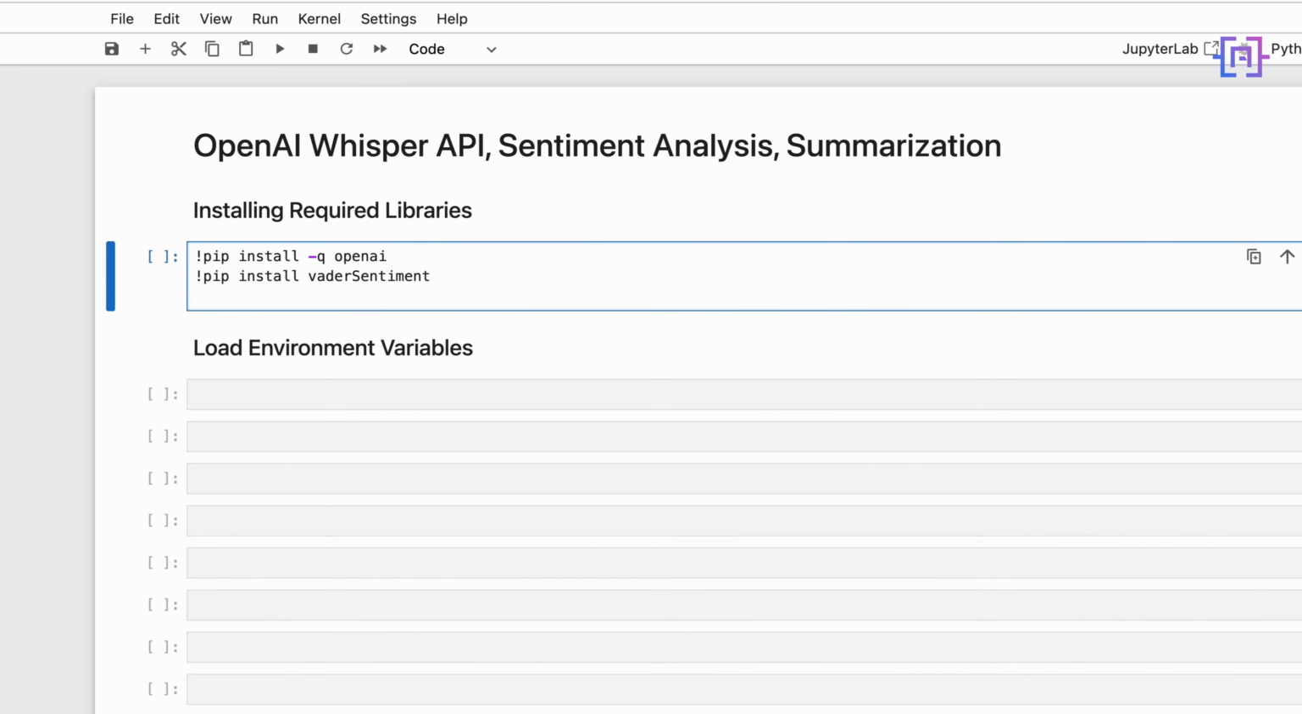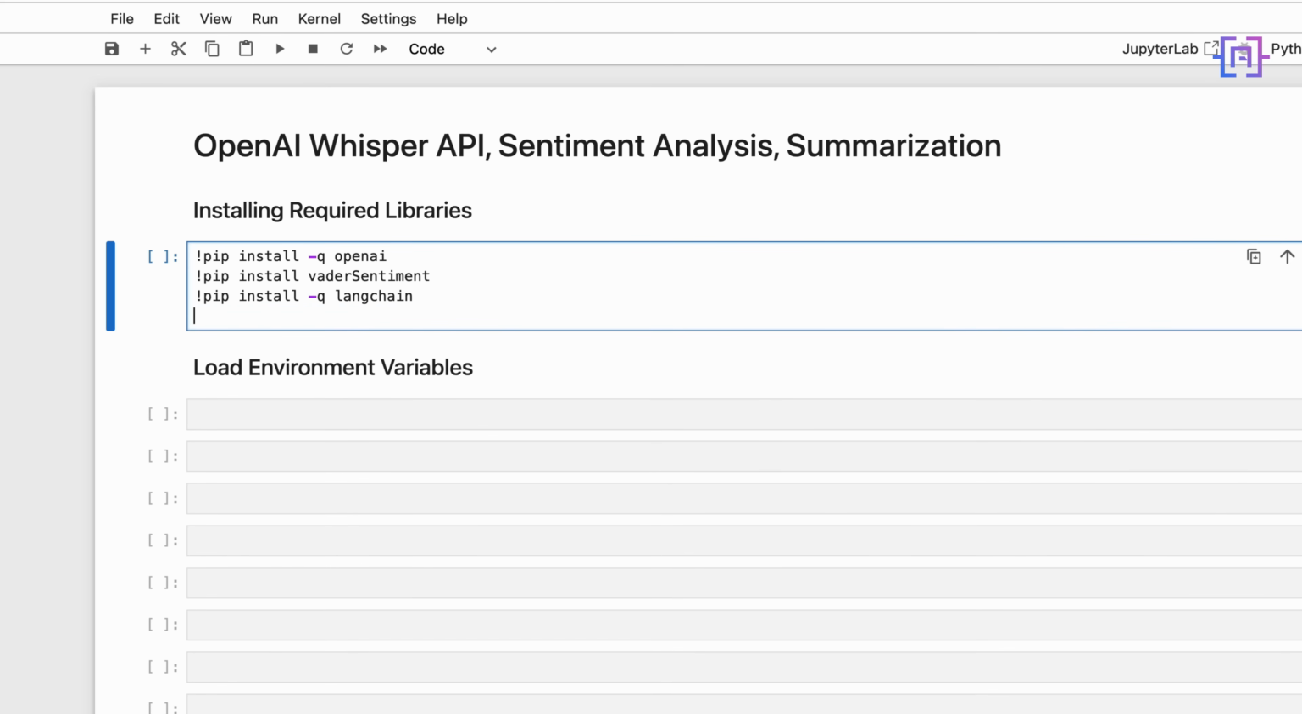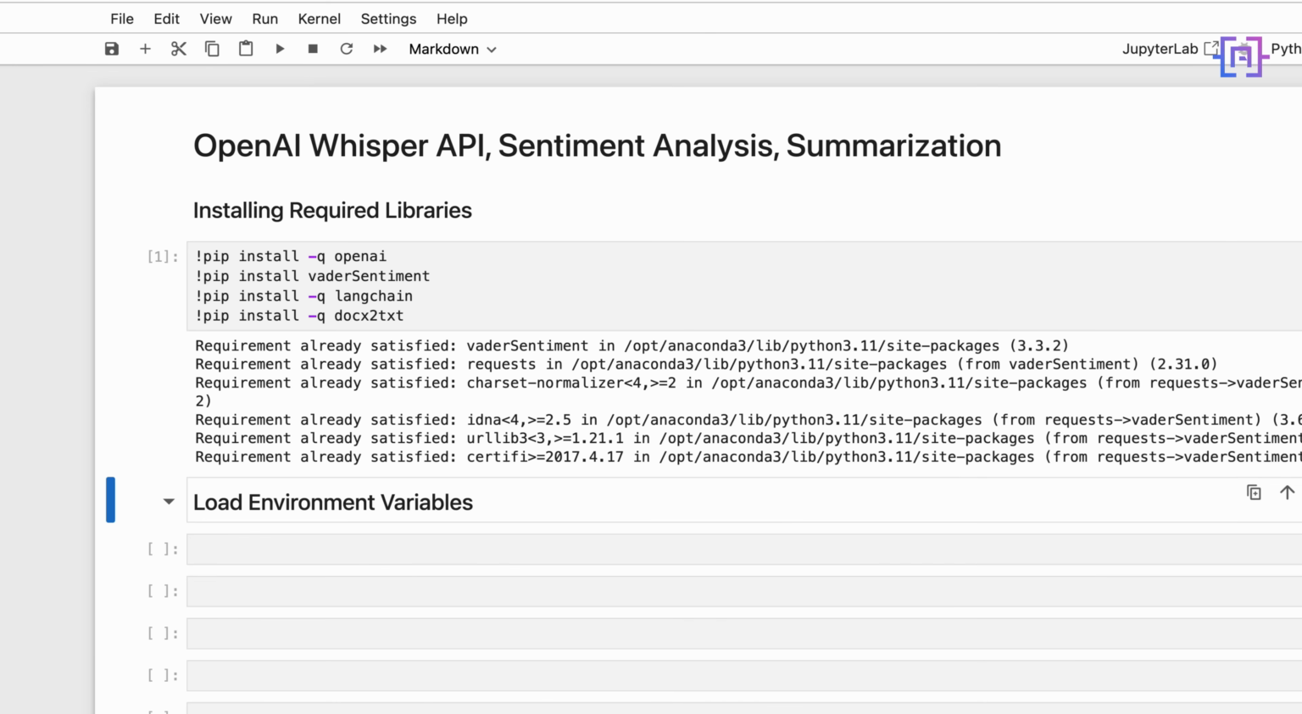And at the end, we are going to use LangChain as well. So we'll say pip install --quiet langchain. And we are going to use LangChain document loader to load the text file. So we'll say pip install --quiet docx2txt. Okay. So these are the required libraries and we'll see how we can implement these. Let's run the code cell and make sure everything is installed. And all the requirements are installed now.